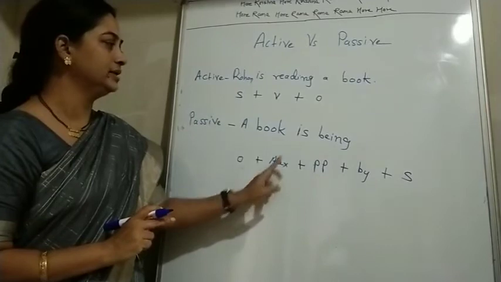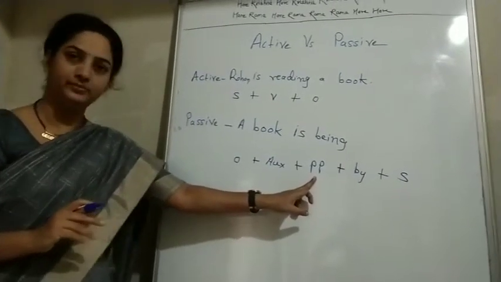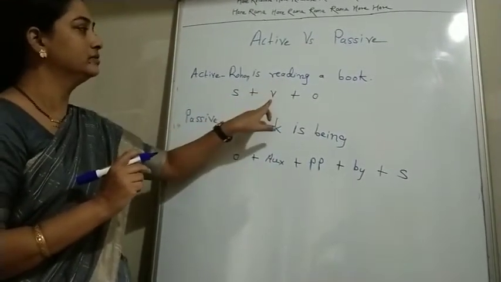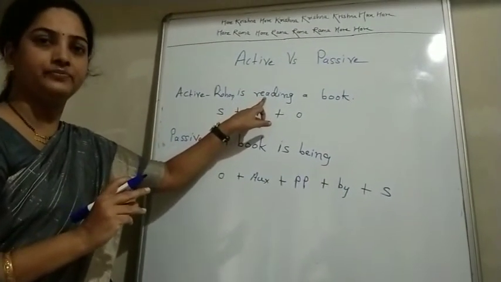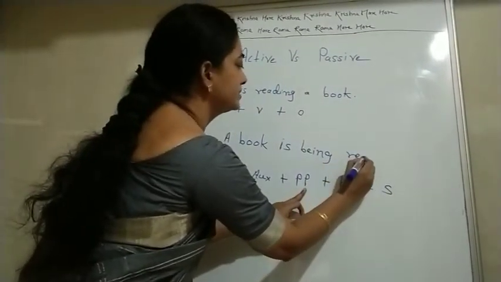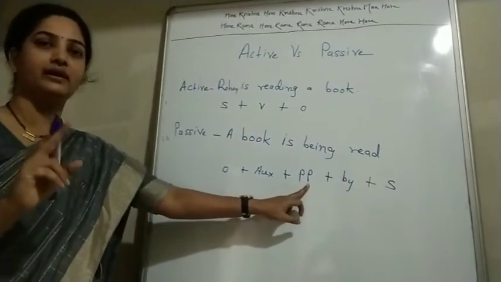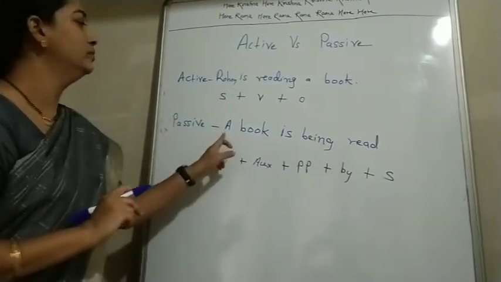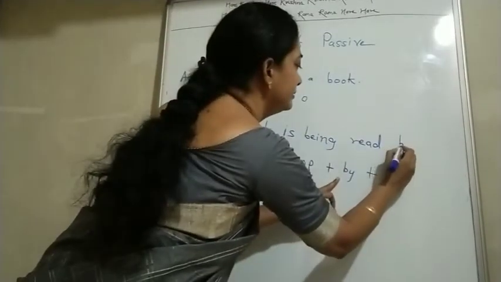So here auxiliary is is being. Then we have to add pp, that is the third form of the verb. So then we have to go again to the verb here, which is reading. So the three forms of the verb are read, read, read. So it should be read. It spells the same way but is pronounced in a different way. Read, read, read. Same here in the same way. So it is read. Okay. A book is being read. So read is PP. Then we have to add by here.